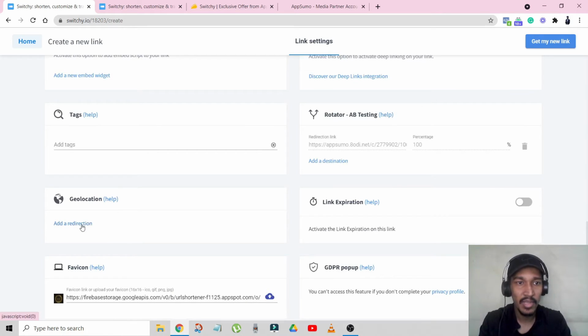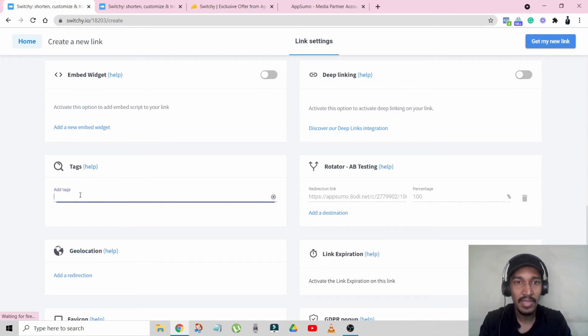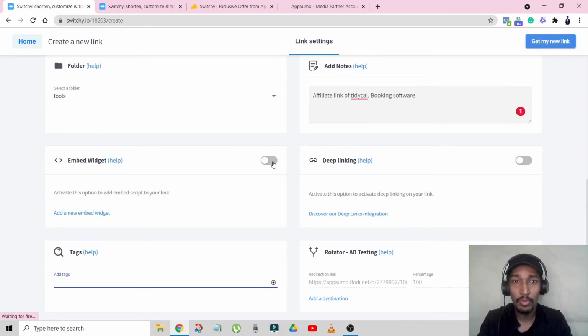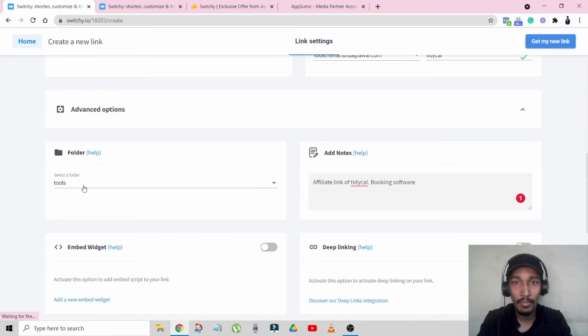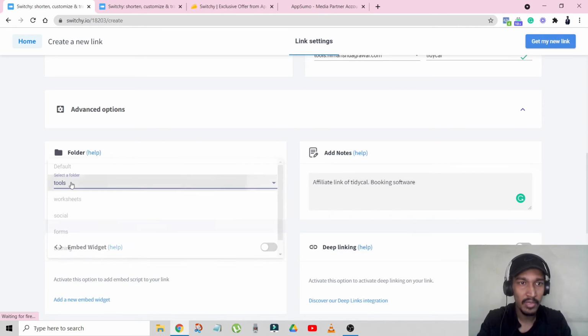Now geolocation, I can add a redirection if I want. I can add tags to this link. So let's say I want to add a tag tools or TDCal or something so that I can remember this. I want to embed it to a widget. I want to put that into a folder. So yes, I want to put that into the tools folder. That's why I'm basically putting here tools.